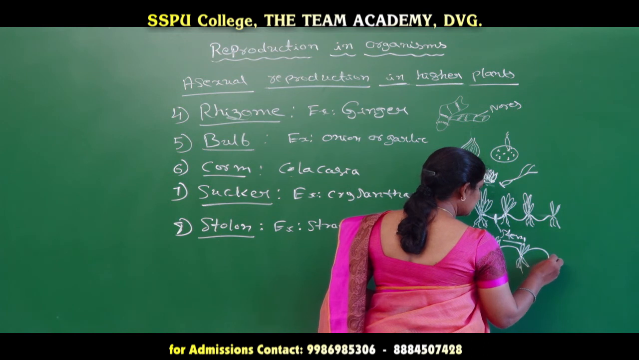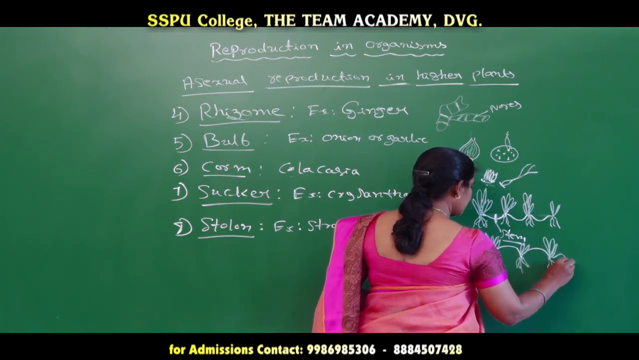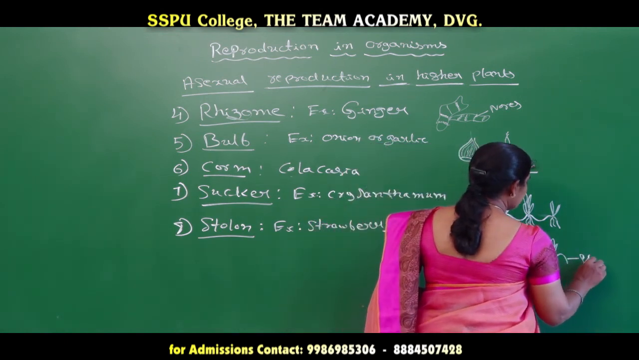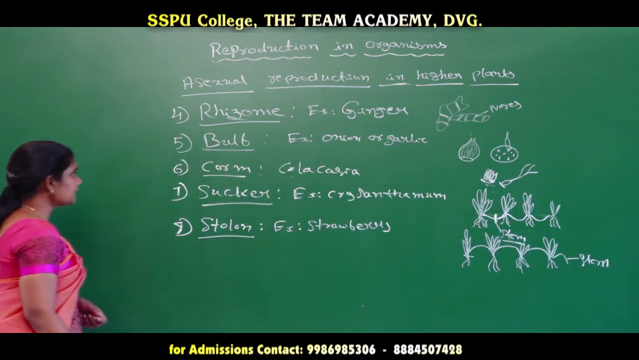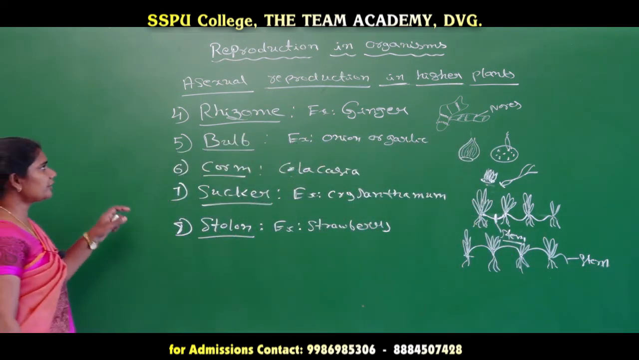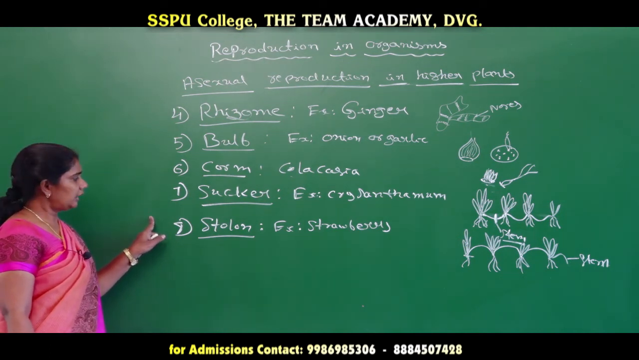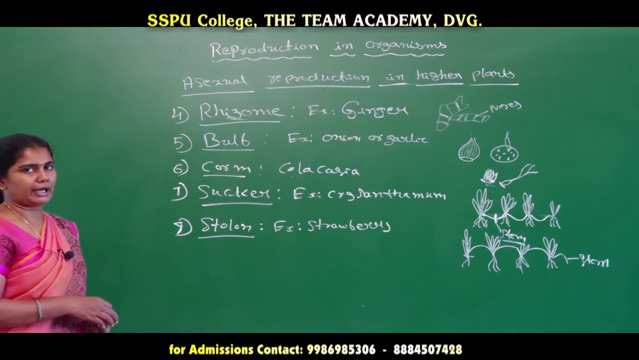And this one we can see in the case of jasmine also. In the case of jasmine also we can see this kind of stem, that is stolon. So these are some of the types of stem which are going to act as vegetative propagules and which are going to participate in the vegetative method of propagation in higher plants.